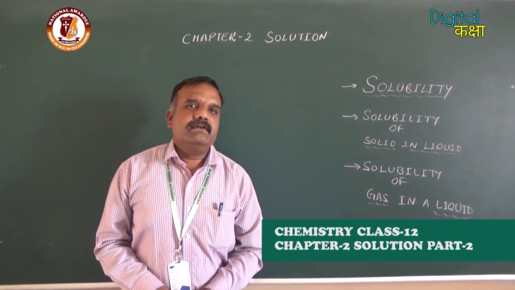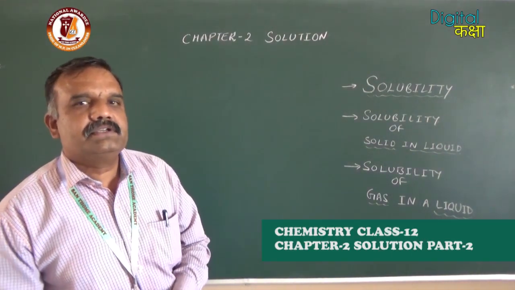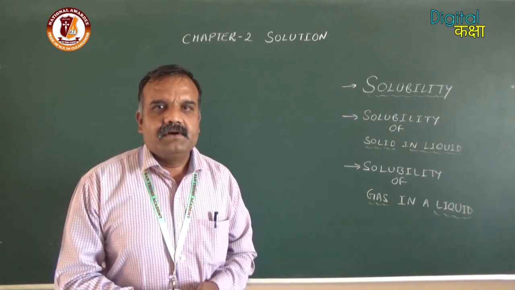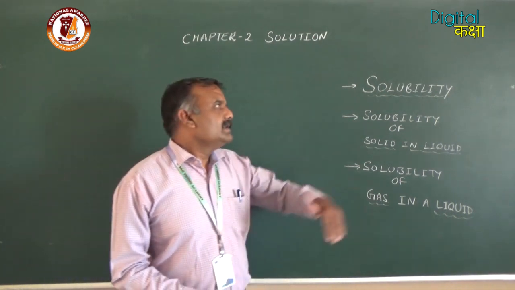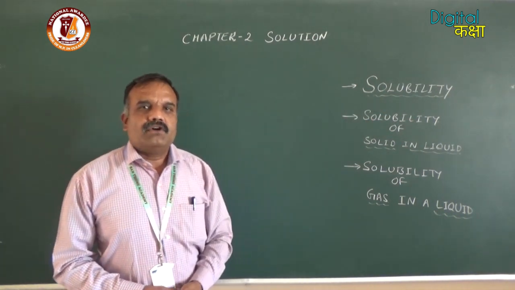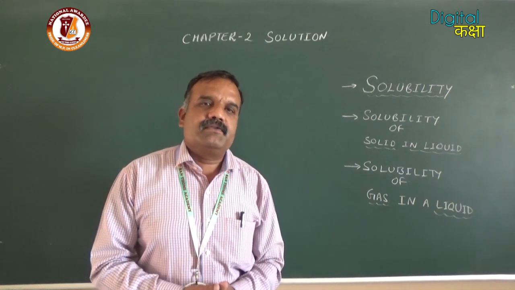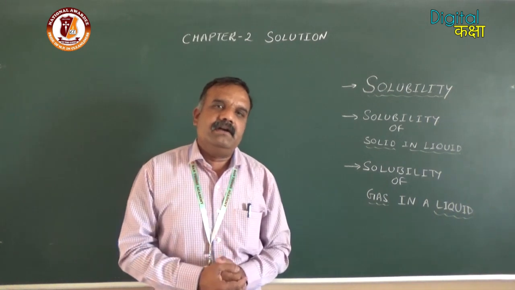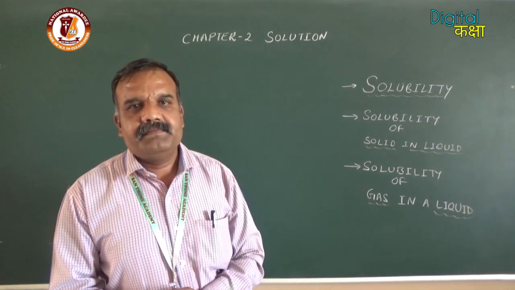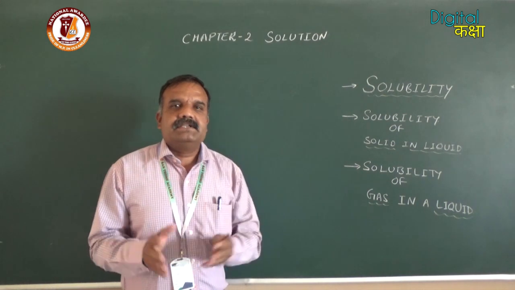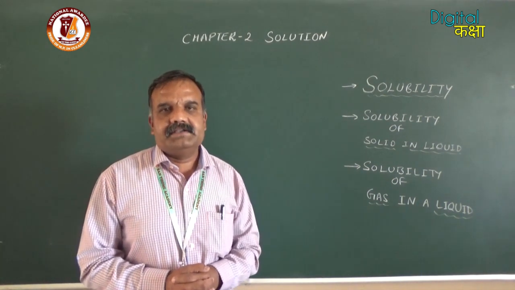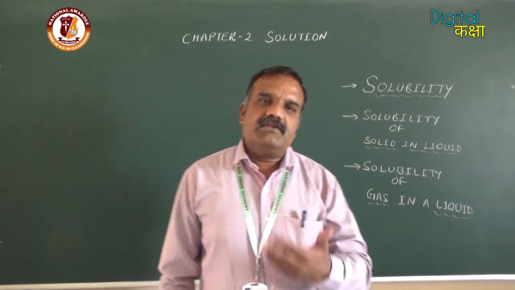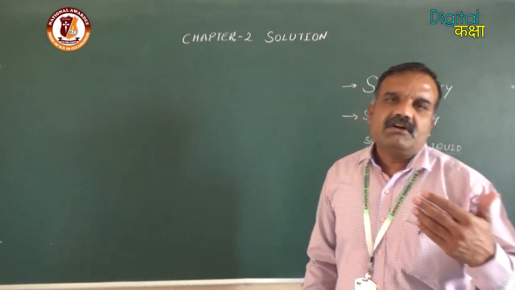Hello students, in our last class we discussed solution, types of solution and concentration of the solution. Today we are going to discuss solubility. Solubility is the maximum amount of substance that can get dissolved in a specific solvent at a specific temperature. It means that different substances have different solubilities. Solubility of a substance depends upon the nature of solute as well as on the nature of solvent.